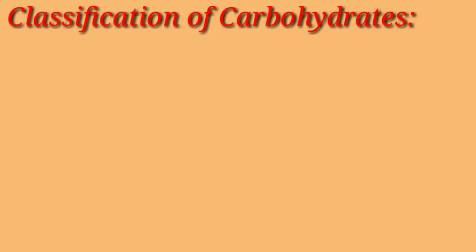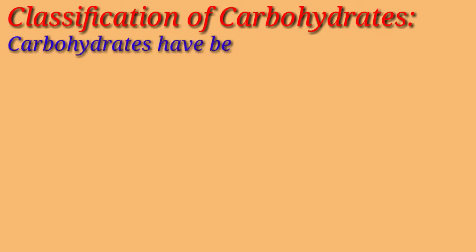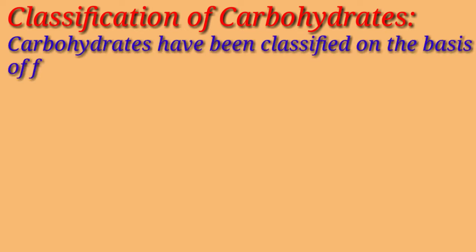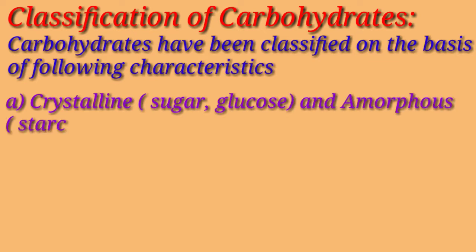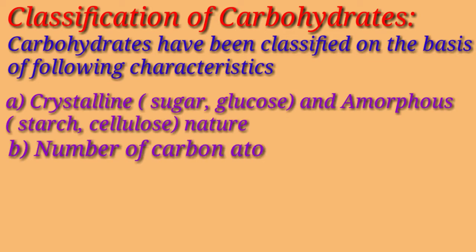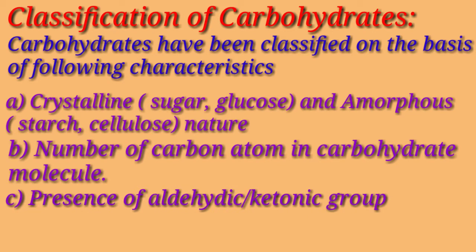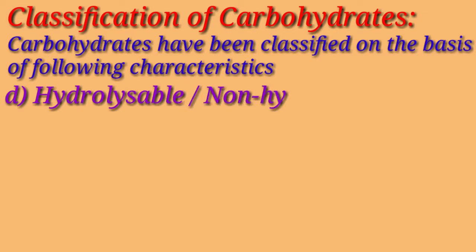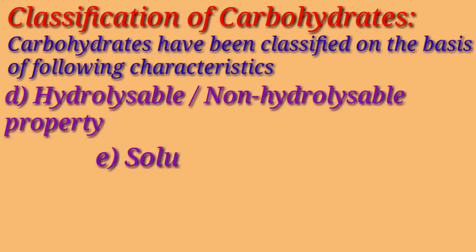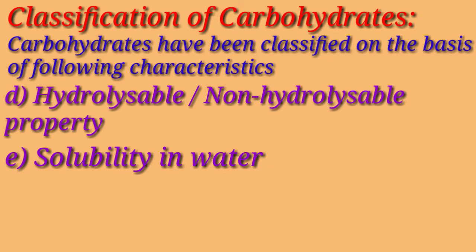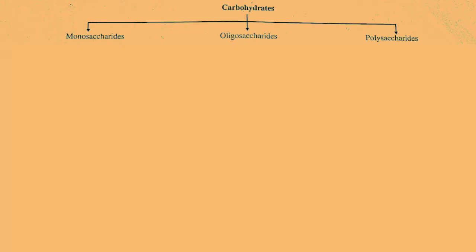Now let's see the classification of carbohydrates. Carbohydrates have been classified on the basis of the following characteristics: crystalline or amorphous nature, number of carbon atoms in the carbohydrate molecule, presence of aldehydic or ketonic group, hydrolyzable or non-hydrolyzable property, and solubility in water. There are 3 major classes of carbohydrates: monosaccharides, oligosaccharides, and polysaccharides.